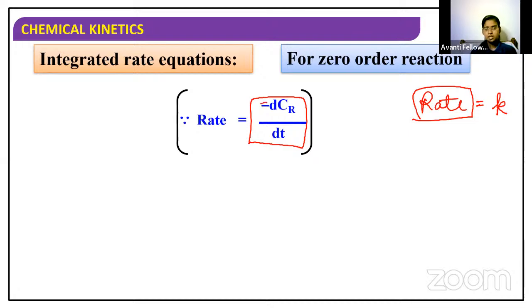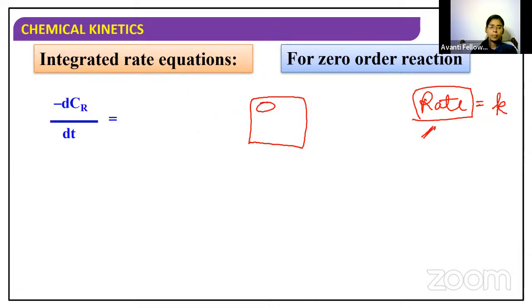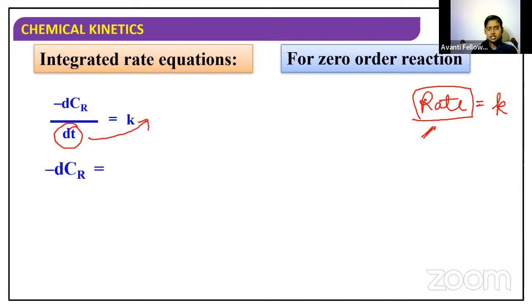The minus symbol denotes the disappearance of the reactant with respect to time. So minus dCr by dt is equal to k. Take this dt to the other side: minus dCr is equal to k dt.